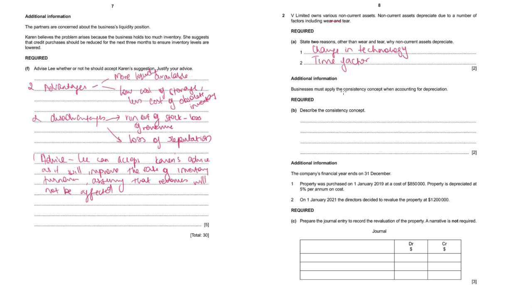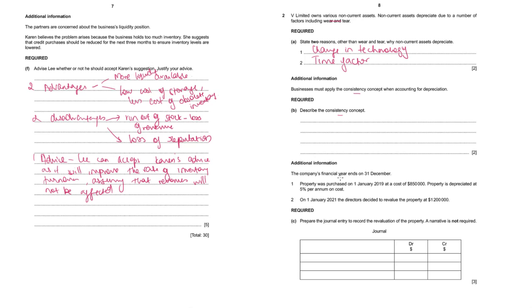Then additional information: business must apply the consistency concept when accounting for depreciation. Describe the consistency concept. As per the consistency concept, when a certain method is chosen in any area of accounting, then that method should be applied every year consistently. This ensures better comparison of accounting information.